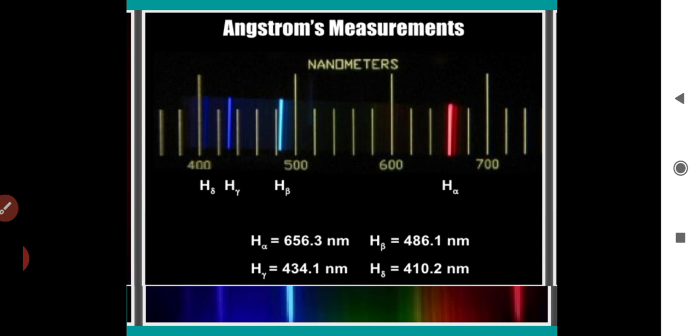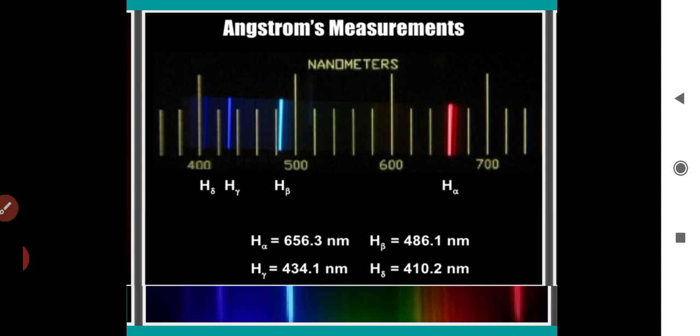The next line is the H beta line, observed in the blue-green region, with a wavelength of 486.1 nanometers. The third line is H gamma, with a wavelength of 434.1 nanometers, in the violet region.